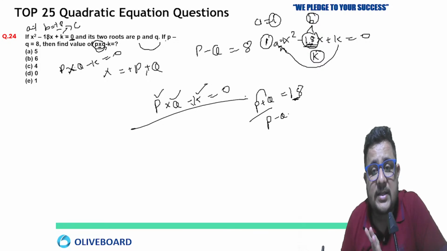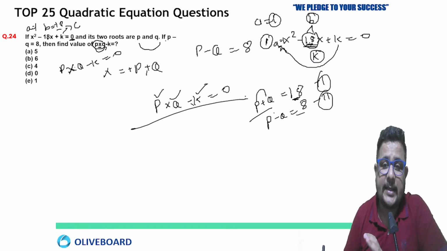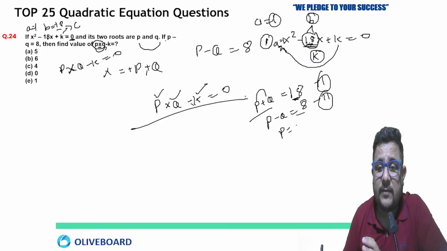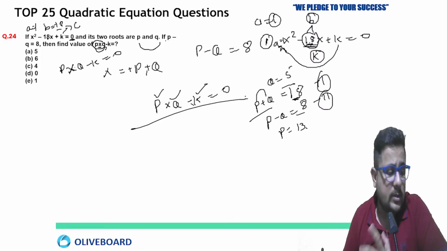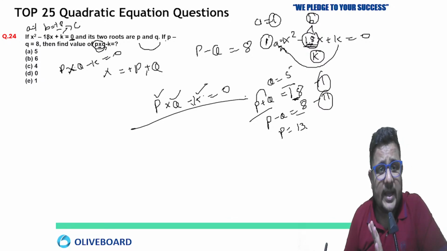Now you know P minus Q equal to 8 also. Use these two equations to solve. Just add, so 2P will be equal to 26. So P will be equal to 13. If P is 13, then Q will be 5. You can get this. Very good, Ishika. Correct answer, 13 multiply 5.